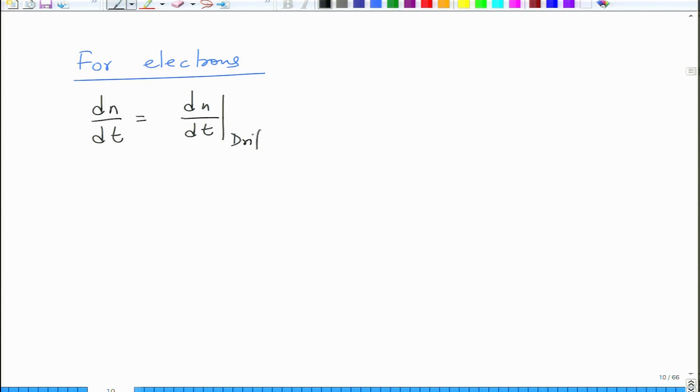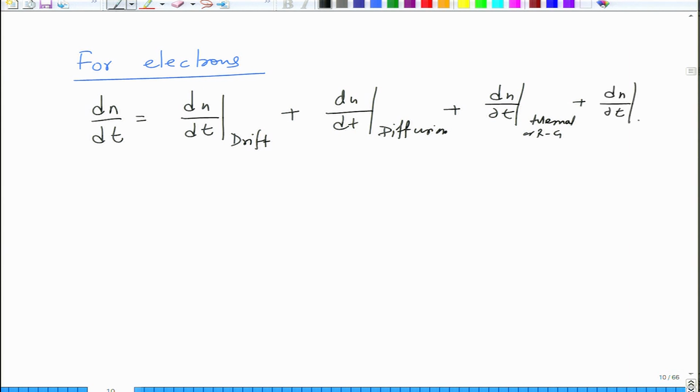So, we write the continuity equation for electrons as dN by dt is equal to dN by dt drift plus dN by dt diffusion plus dN by dt thermal or Rg plus dN by dt due to any other process.